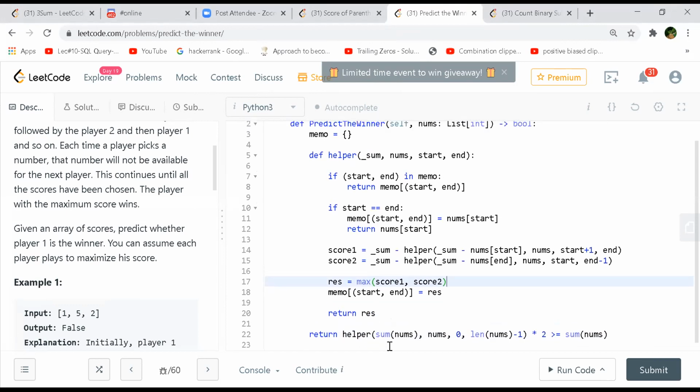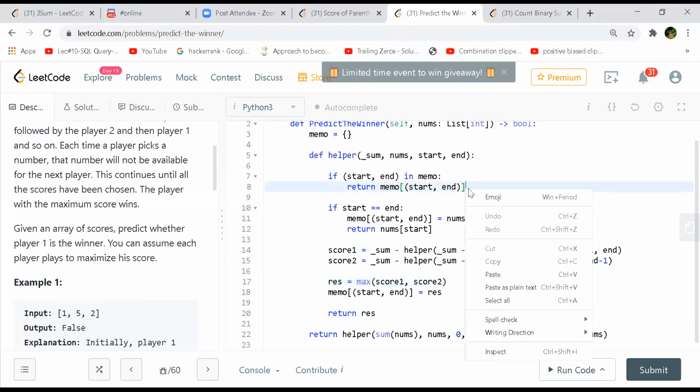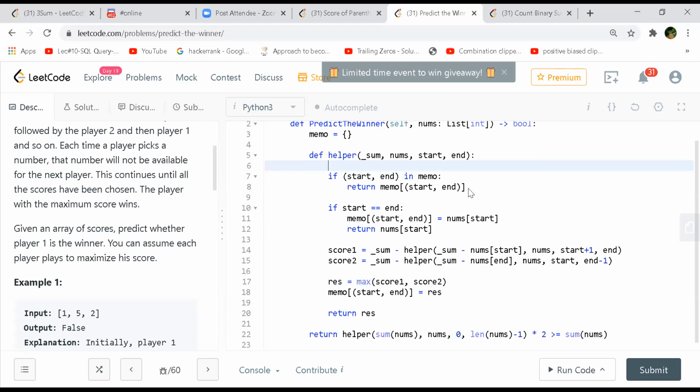So this is like you enter the DP state. If it is present in your memo table already, you just return the value from there itself. And now once the start equals end, that means you have completed everything, or one stone you have. So you can directly put your nums of start or nums of end in that state, and we return the nums of start. Otherwise, these are the two recurrence relations, right?